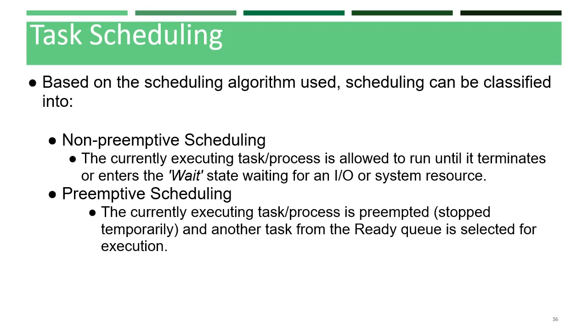In preemptive scheduling, the currently executing task is preempted and another task in the queue is selected to execute. Temporarily the currently executing task is stopped, giving a chance for another task or process to execute. That is called preemptive scheduling.